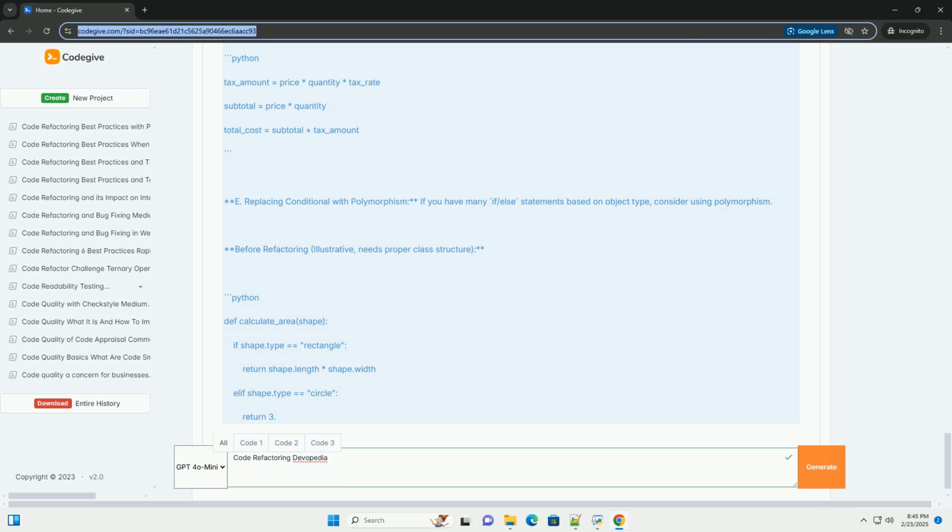VS Code with various extensions provides similar refactoring support for Python. By consistently applying these techniques and best practices, you can significantly improve the quality, maintainability, and longevity of your code base. Remember, refactoring is an iterative process, and the goal is to continuously improve your code over time.